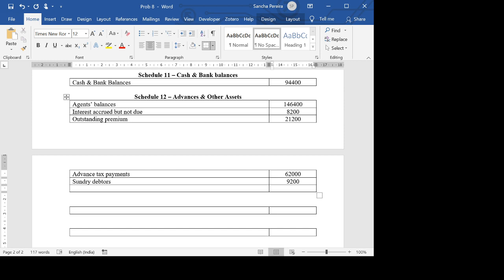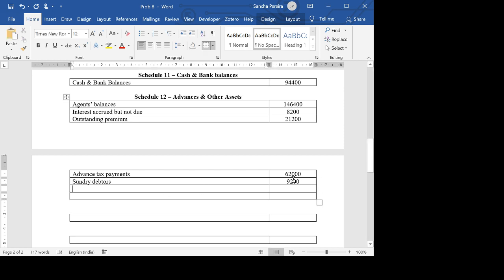Oh, sorry, I missed another one. Stock of stationery. Stock of stationery is 2,500.